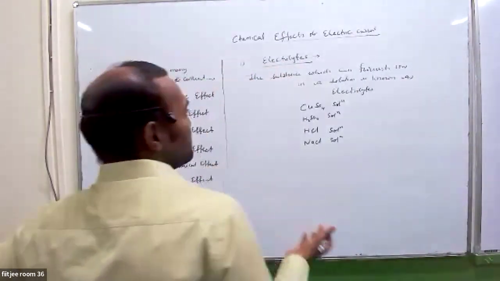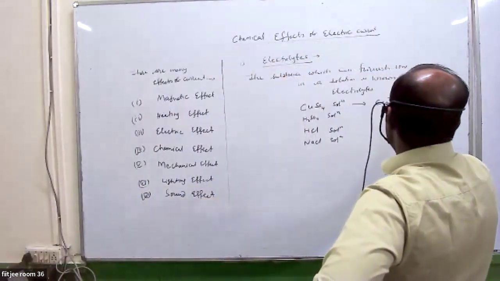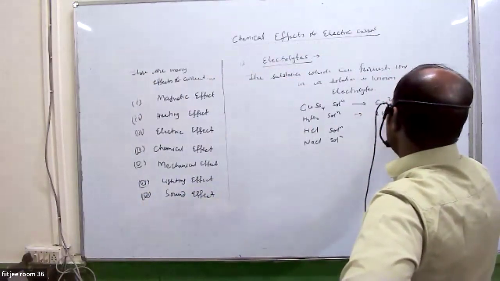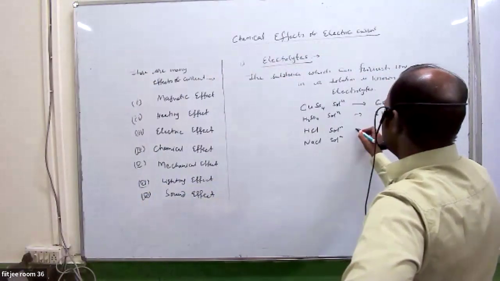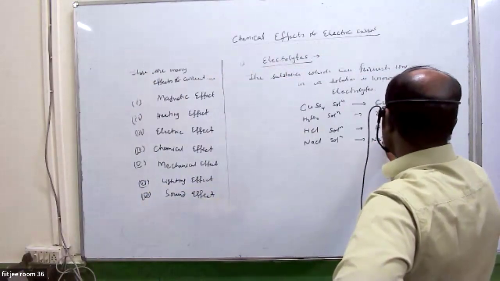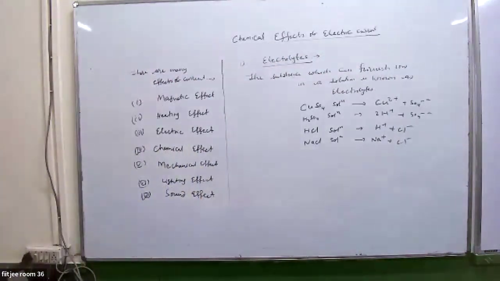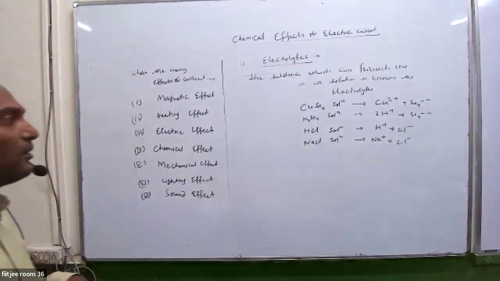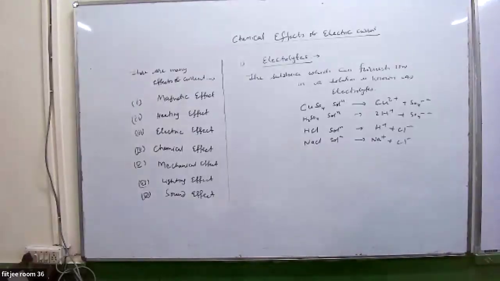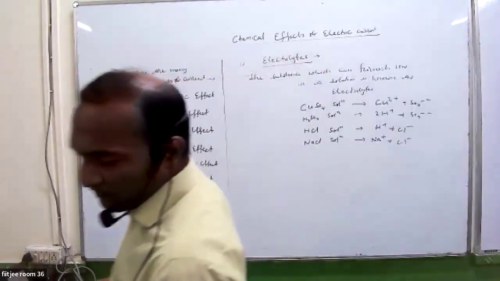So these substances furnish ions: Cu++ and SO4--, 2H+ and SO4--, H+ and Cl-, Na+ and Cl-. So they are furnishing ions in solution, and they are known as electrolytes. Electrolytes are the substances which can furnish ions in a solution. These are examples of electrolytes.